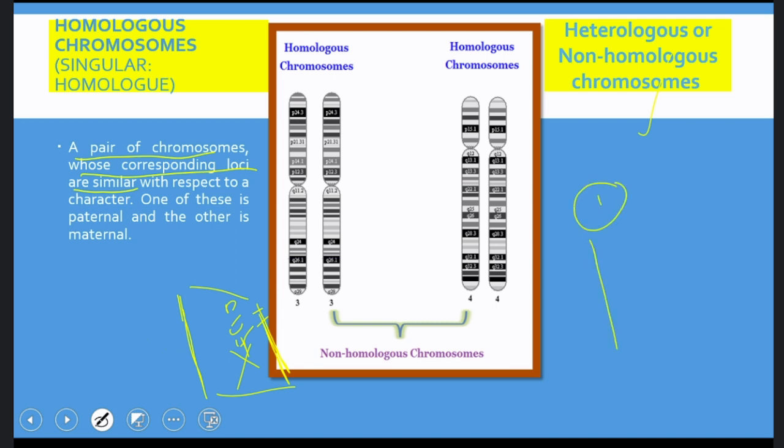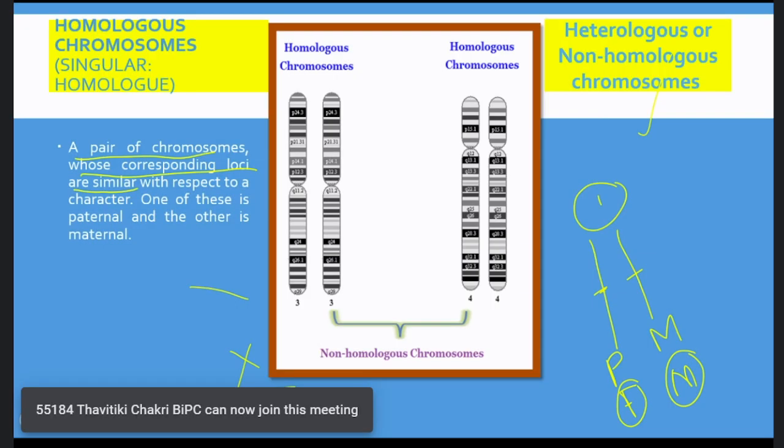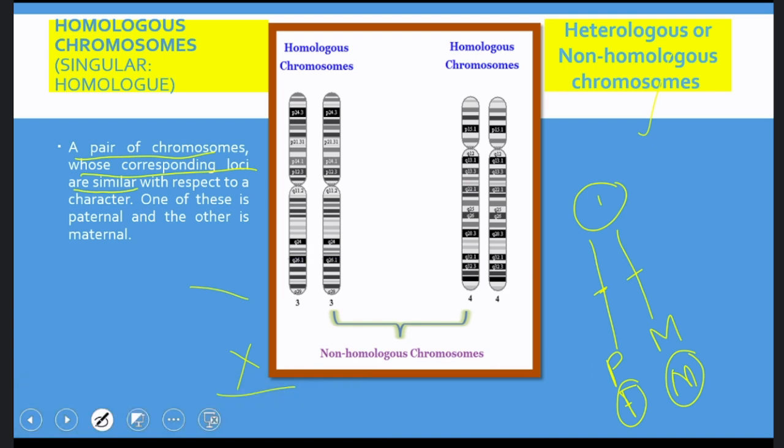This is the first pair of chromosomes, of which one is from the father, which we call the paternal chromosome. The other is from the mother, which we call the maternal chromosome. Thus we have pairs of chromosomes. One is paternal, the other is maternal. And I am saying corresponding loci are similar. What are corresponding loci?